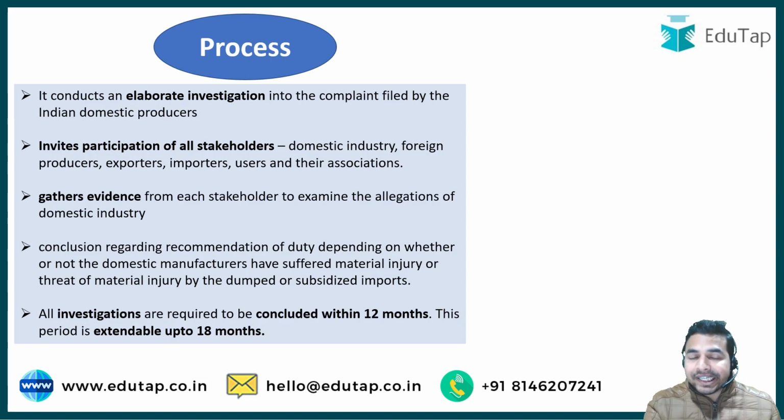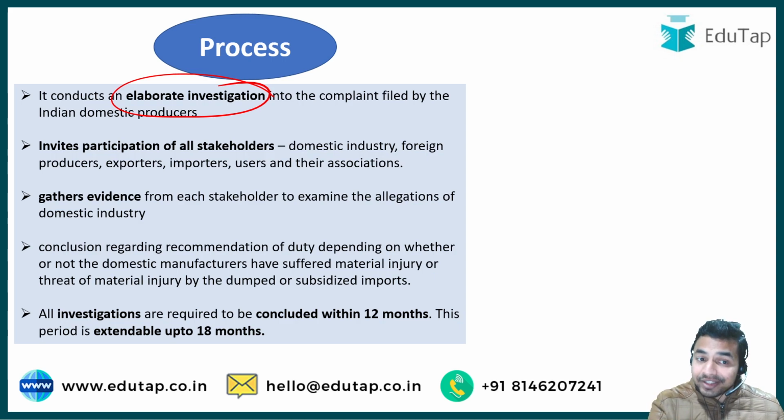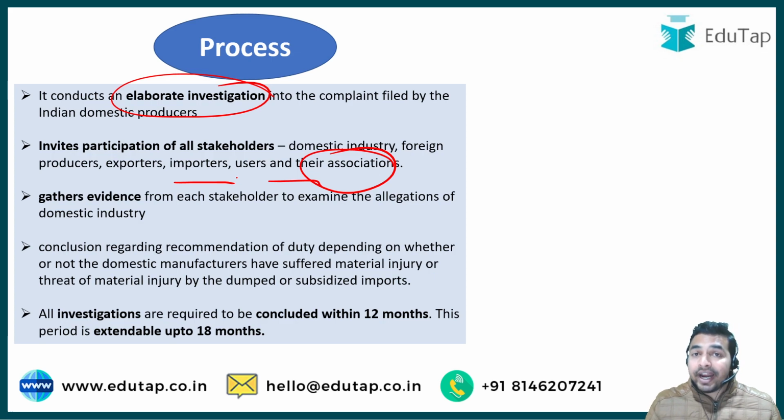First of all, the injured Indian industrial person or company is going to file an application with the DGTR, and then the DGTR is going to conduct an elaborate investigation into this complaint filed by the Indian domestic producer. After the registration of this application, the DGTR is going to invite applications from all stakeholders, which comprise domestic industry, foreign producers, exporters, importers, users and their associations, and then it is going to gather evidence in support of the complaint which has been filed by the Indian domestic producers.